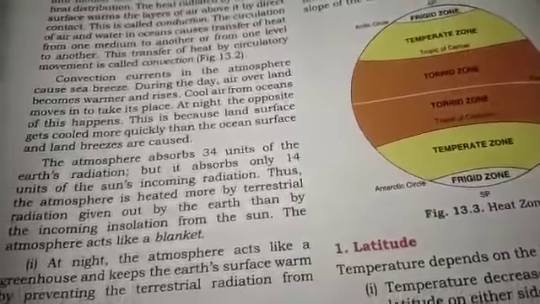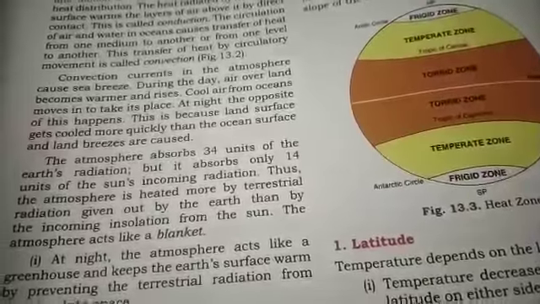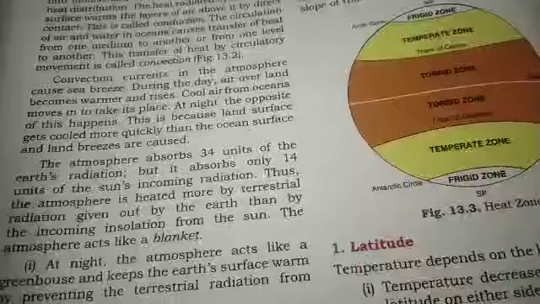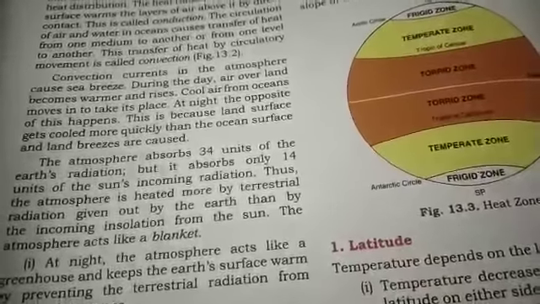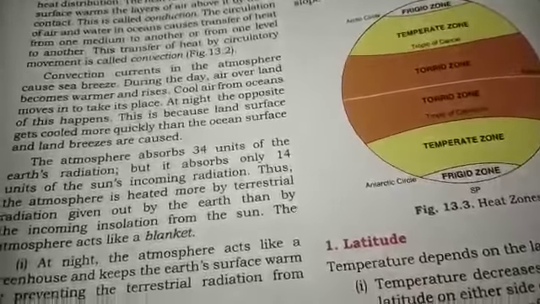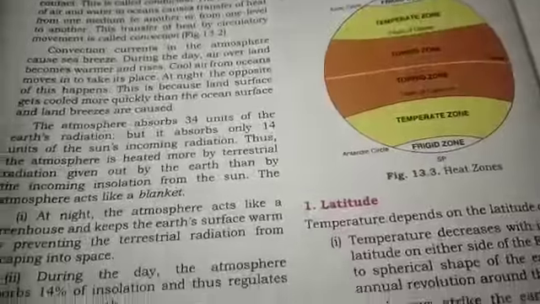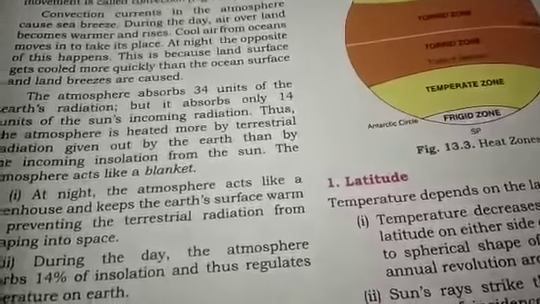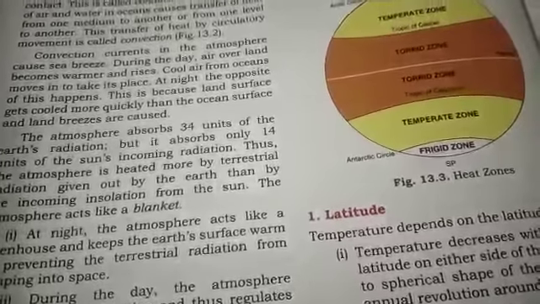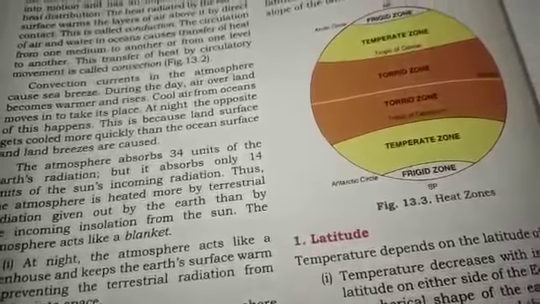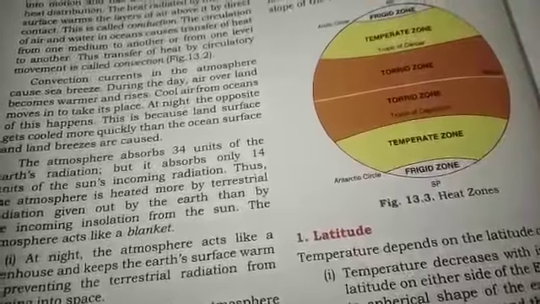Now at night something different happens. At night, the atmosphere acts like a greenhouse and keeps the earth's surface warm by preventing the terrestrial radiation from escaping into space. They trap all the heat. During the day, the atmosphere absorbs 14% of insolation and thus regulates temperature on earth.